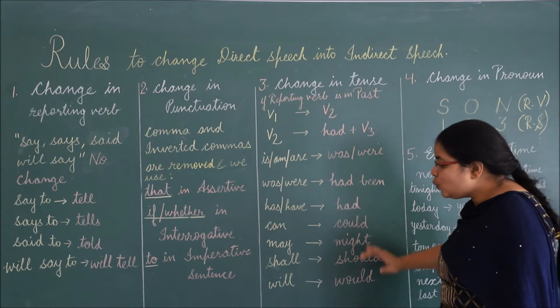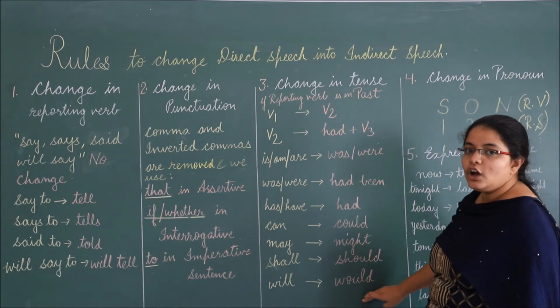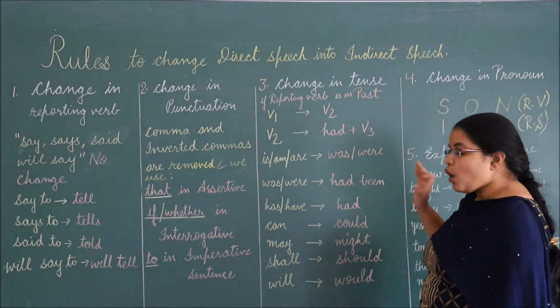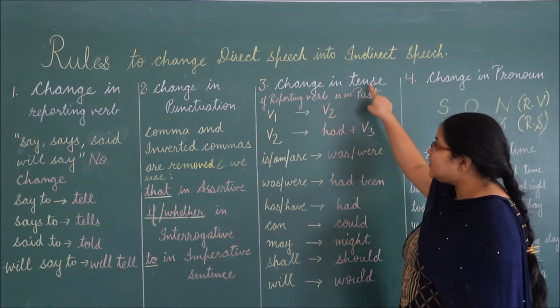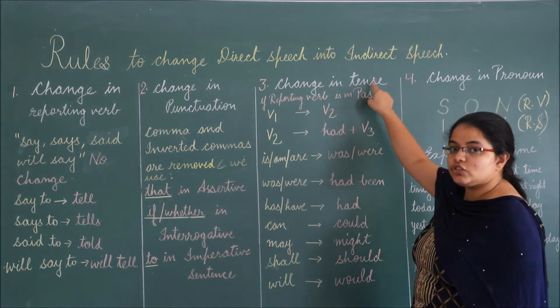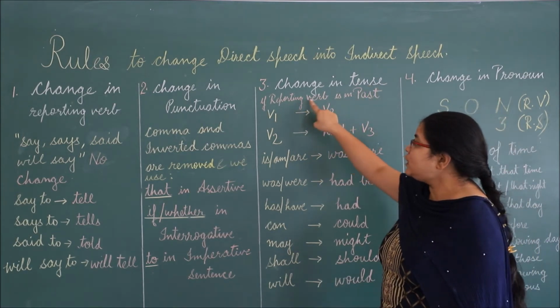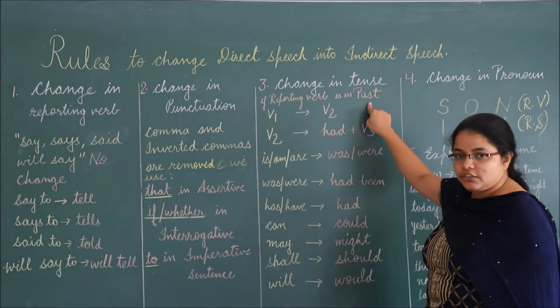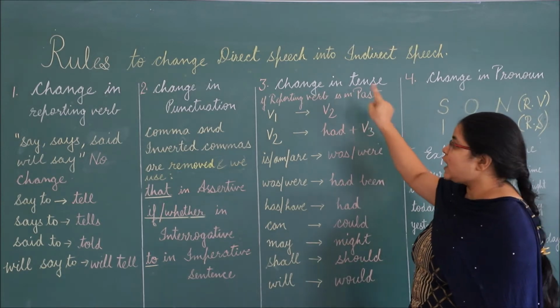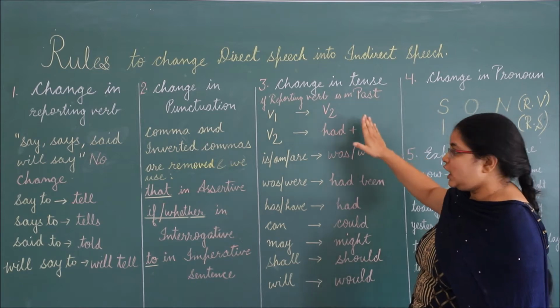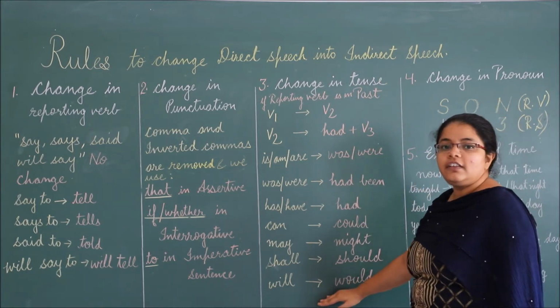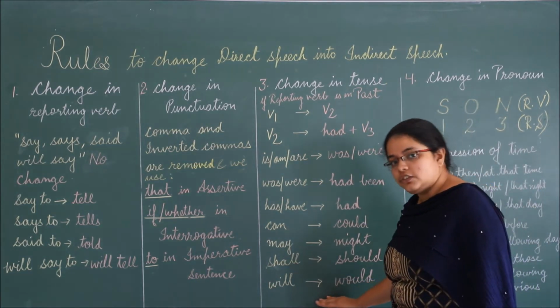So these rules are very important to learn, and also you need to remember we change the tense of reported speech only if the reporting verb is in past tense.